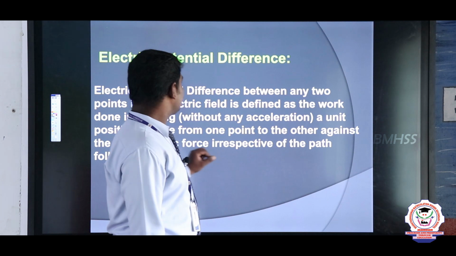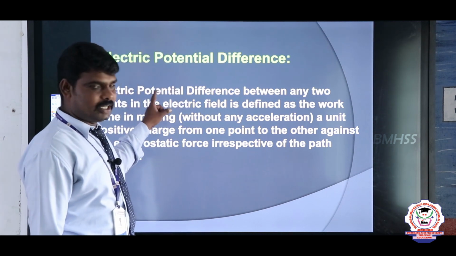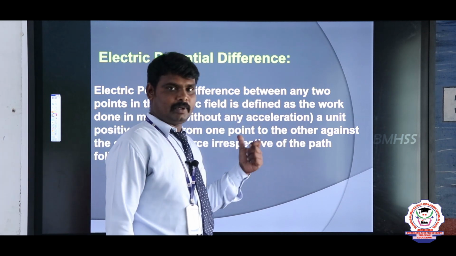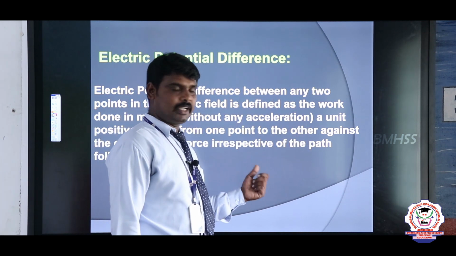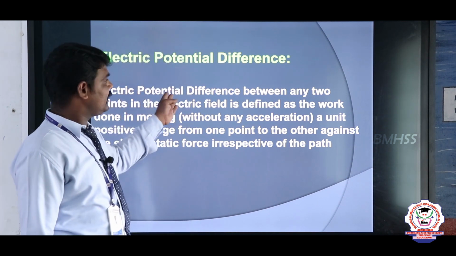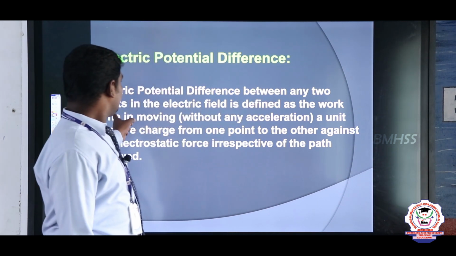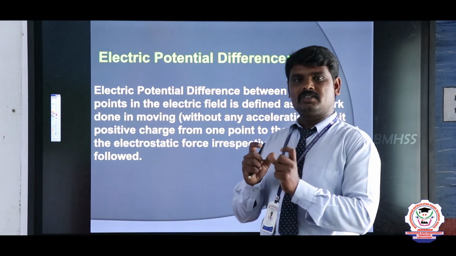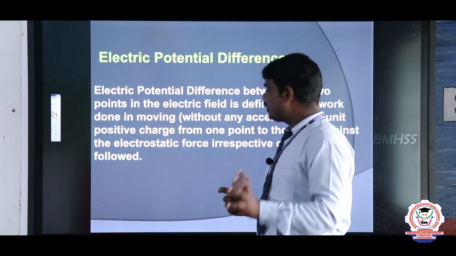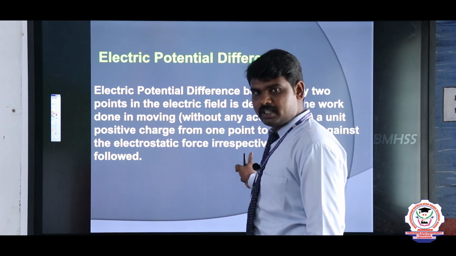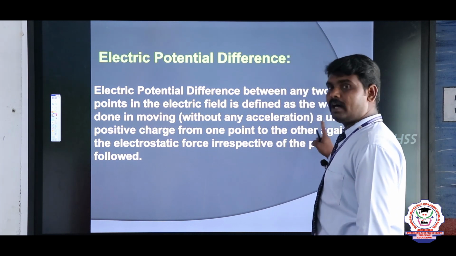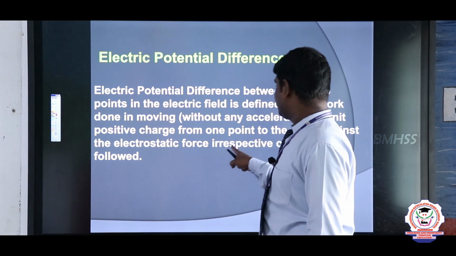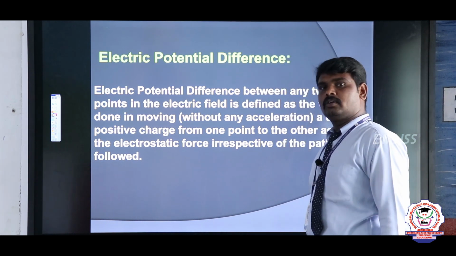So the electric potential difference between any two points in the electric field is defined as the small amount of work done in moving a unit positive charge from one point to another against the electrostatic force or electric field, irrespective of the path followed.